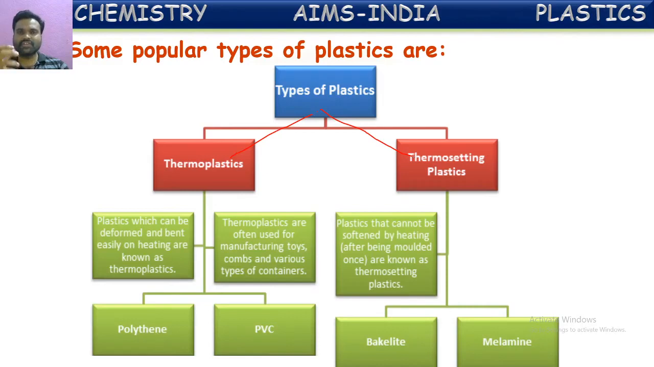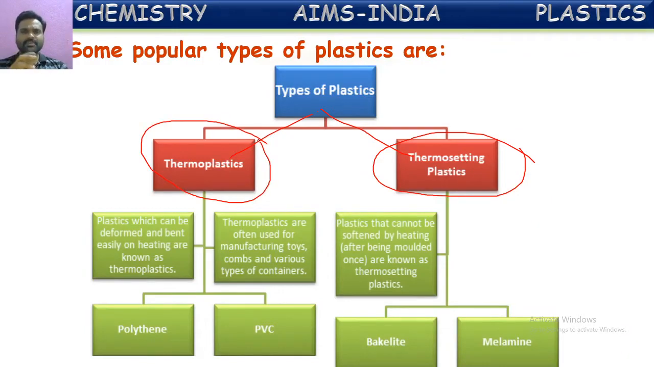What are these thermoplastics? Thermoplastics are the plastics which can be remolded, reshaped and recycled. Certain plastics cannot be remolded. Once the plastic is given a shape and turned into a tool, that plastic cannot be reshaped, recycled or remolded. Such types of plastics are called thermosetting plastics. Those which can be remolded, reshaped and reused are called thermoplastics.